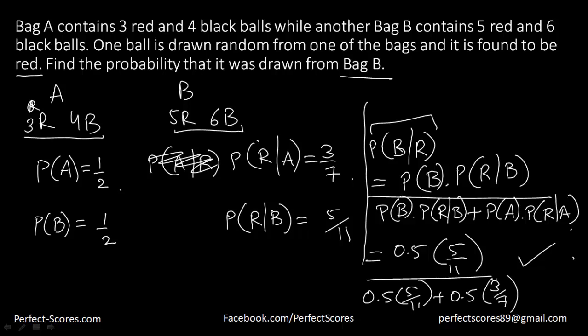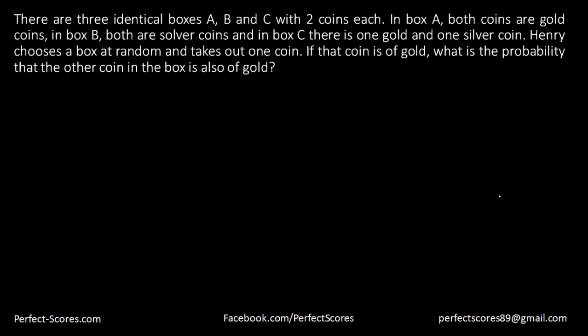I'll just explain this once again. We were asked to find the probability that the ball was from bag B. So we have to find the probability that it was from bag B provided we have chosen a red ball. That would be equal to choosing bag B into the probability of getting the red ball from bag B, divided by the total probability. Hopefully you're understanding this. Let's do another question so that things become much clearer.